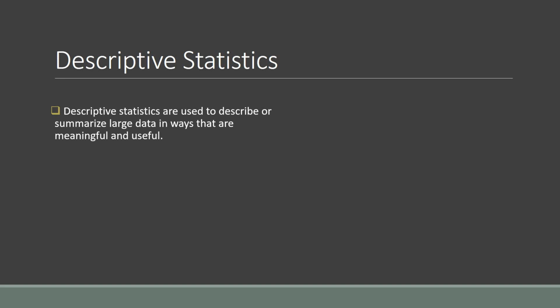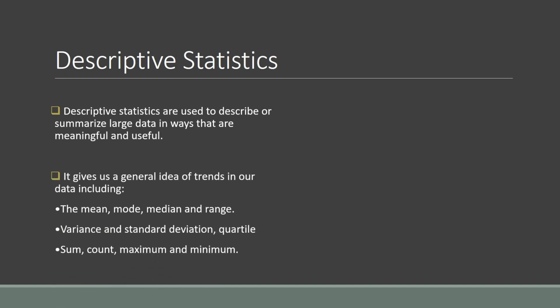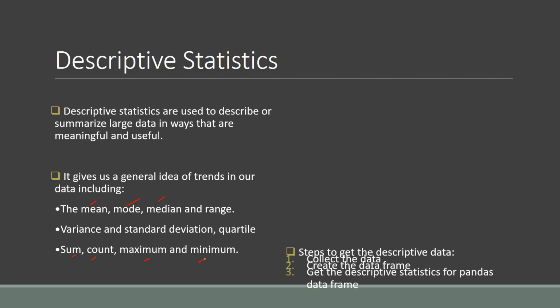Okay, so let's move further. What types of descriptive statistics or functions do we have in this area? We have mean, median, mode, range, variance, standard deviation, quartile, sum, count, maximum and minimum. From these, we are going to study mean, mode, median, sum, count, maximum and minimum in today's class. Now we have the steps to get the descriptive statistics.